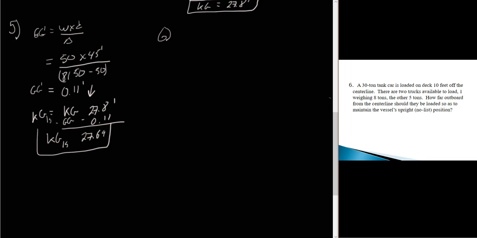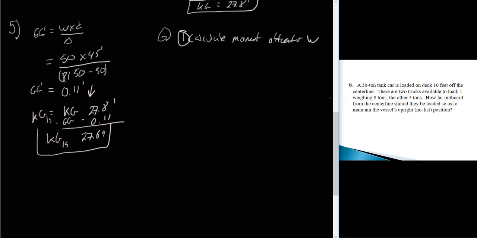And that's going to create a moment that's going to incline the vessel. So first thing we're going to do is calculate the moment of the off-center weight.